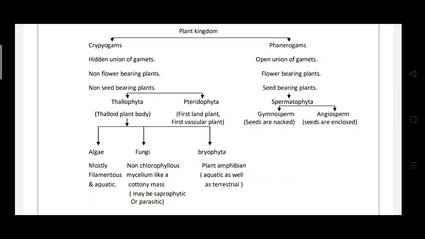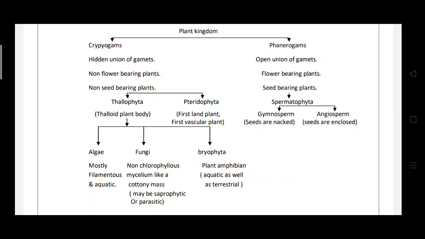Phanerogams means flowering plants, seed bearing plants with open union of the gametes. Phanerogams, which are also known as spermatophyta, are again divided into two types: gymnosperm and angiosperm. Gymnosperm has naked seeds, and angiosperm has enclosed seeds.